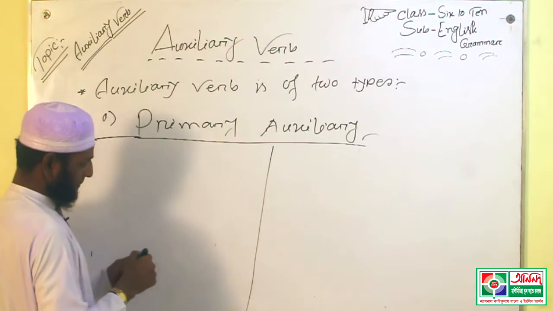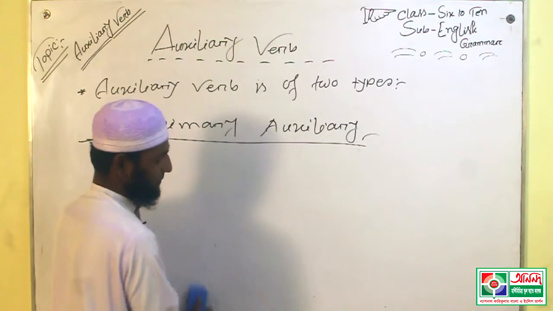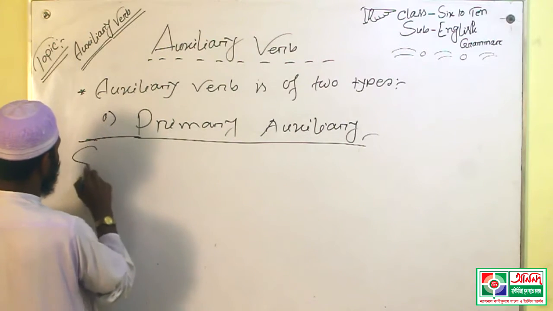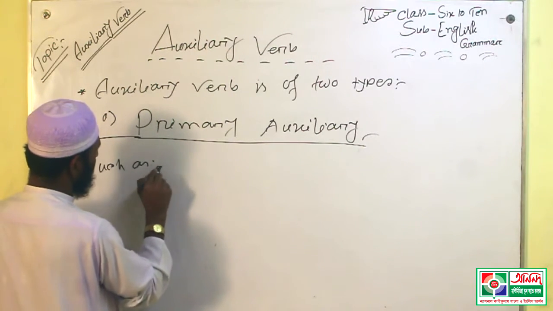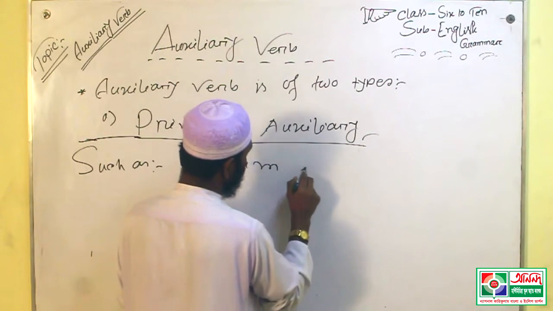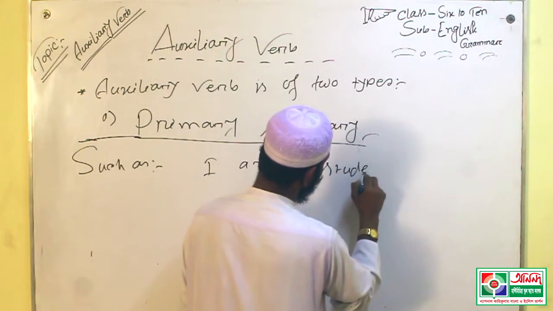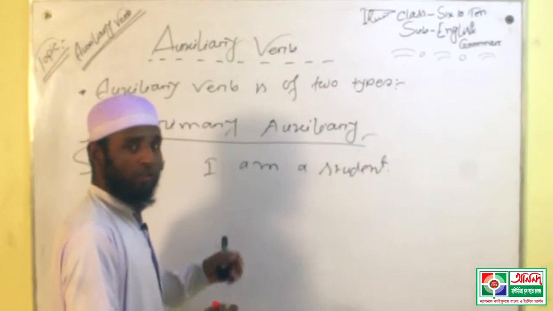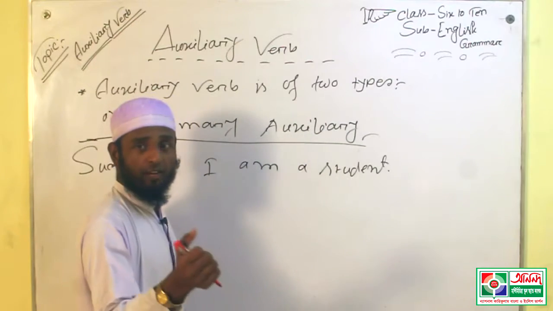Be verb, such as: I am a student. Dear learners, very important topic. You notice it carefully.